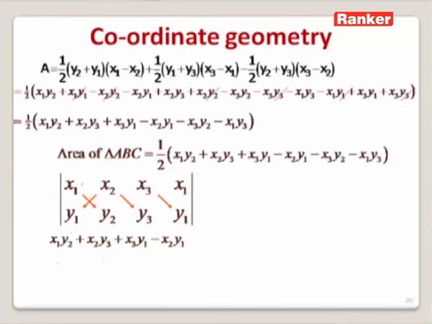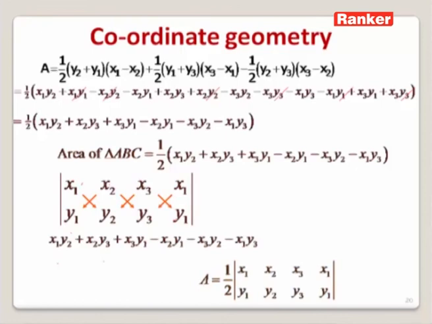This time we are multiplying y1 with x2, so we need to multiply the product with minus. Thereby we can write minus x2 y1, minus x3 y2, and minus x1 y3.